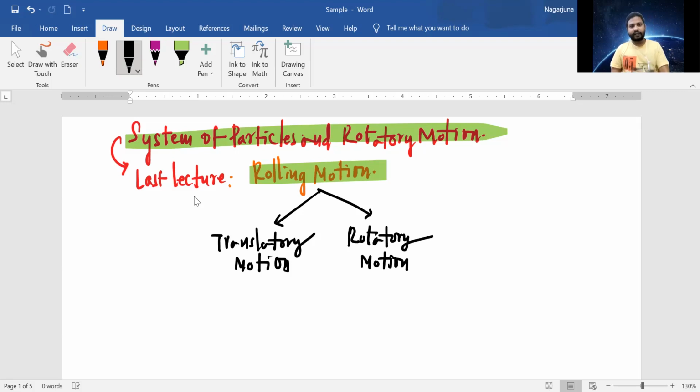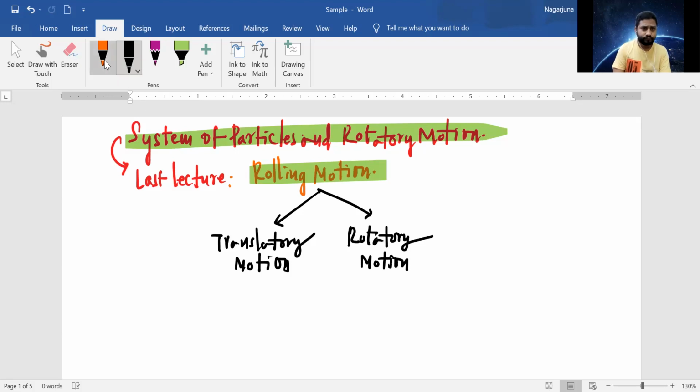From the beginning of the chapter, we have been discussing both translatory motion and rotatory motion. For your better understanding, let me give you a brief idea about translatory and rotatory once again.